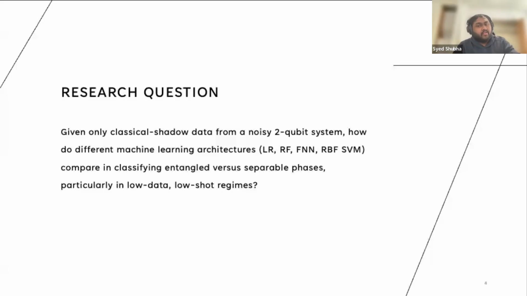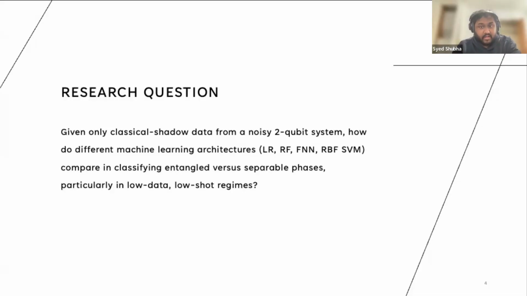Here are two important constraints which we baked into the question. First, we only see the shadows, so we don't use the true density matrix at inference time. Second, we deliberately work in the low resource regime: a small number of states and a small number of measurement snapshots per state, because in reality you don't have an infinite number of states, or they are not stable, and you cannot take many shots. To represent the real-life scenario, we have deliberately chosen the low resource regime.